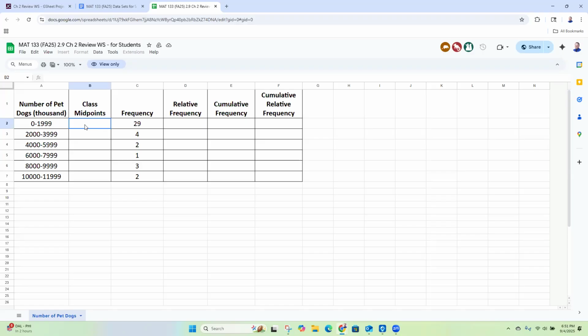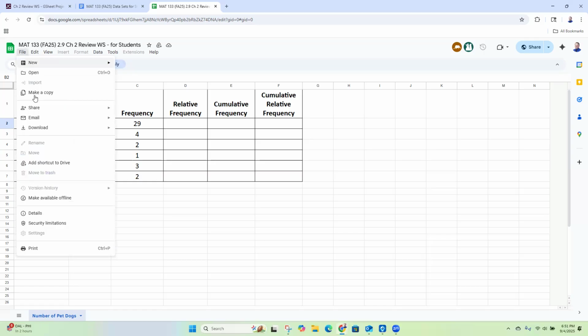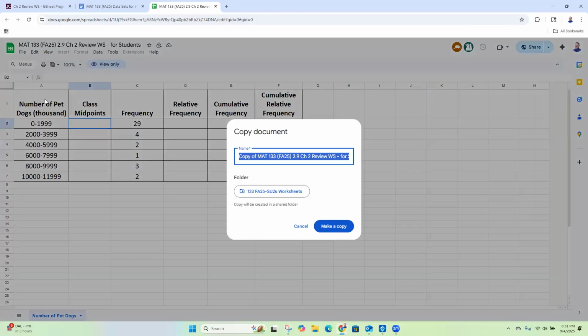Anyway, okay, so we're gonna type equals in cell B2, okay? But that's not gonna work because I can't edit this. This is the project for everyone. If we all start typing there, we're not going to be able to do that. So before I can do anything, I have to make a copy. You'll go to File, make a copy, just like we did last time when we did a project, and we have to save our own version of this, okay?